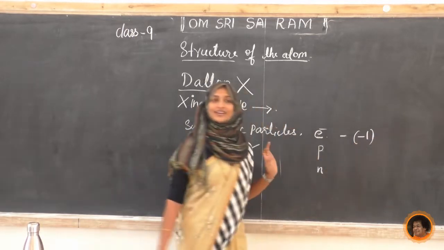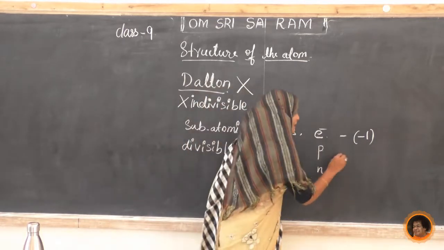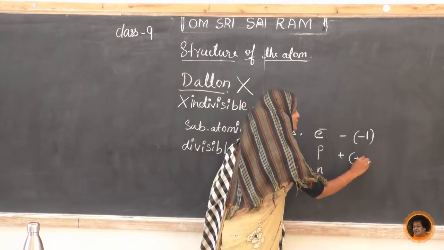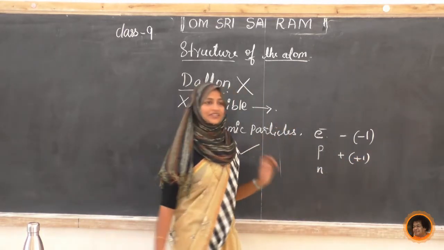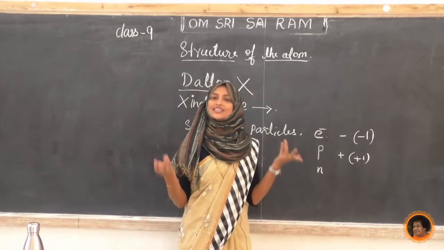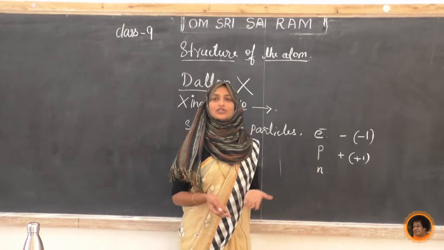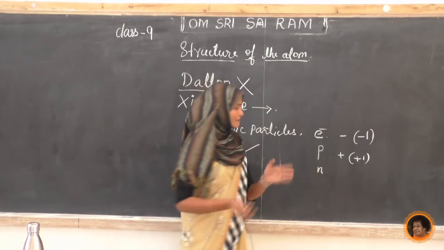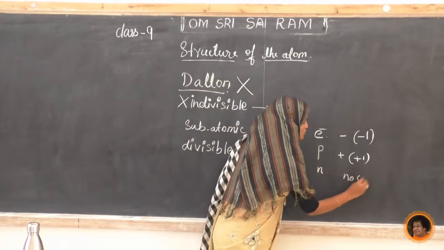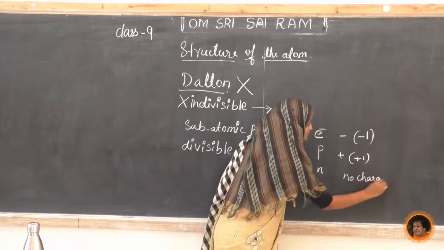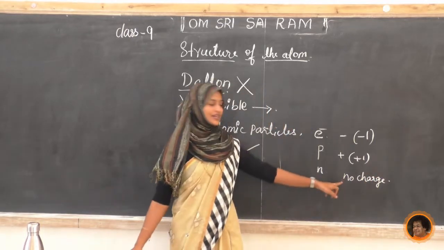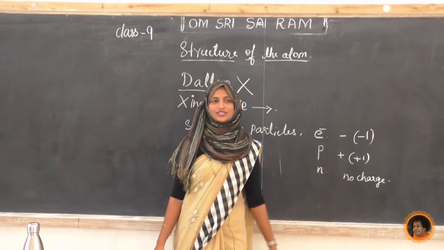For the proton, it is a plus charge, plus 1. For the neutron, there is no charge. Already we studied that in 8th standard, so I am not going to discuss it again.